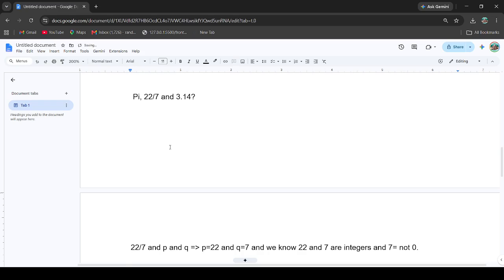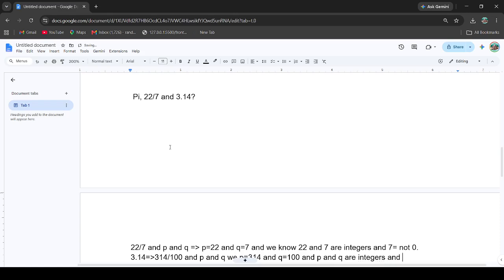Now 3.14, we can write as 314 divided by 100, and again compare with p and q. We get p equal to 314 and q equal to 100, and p and q are integers, right?